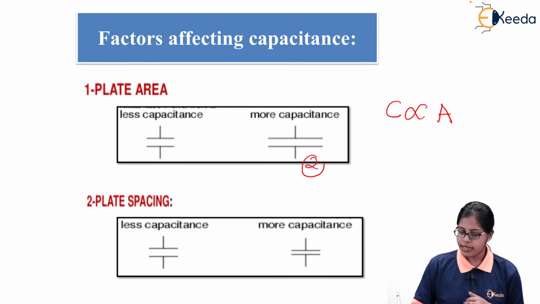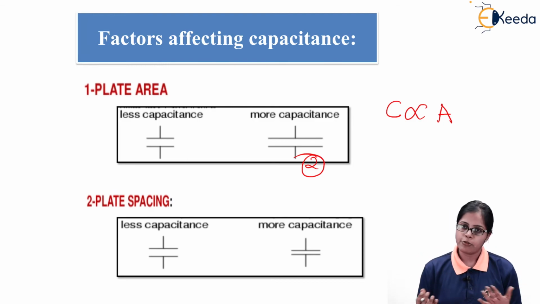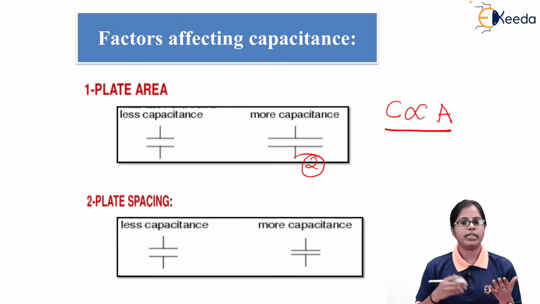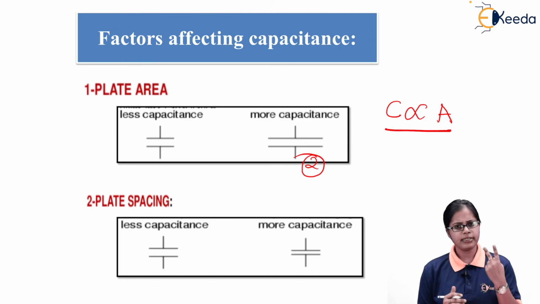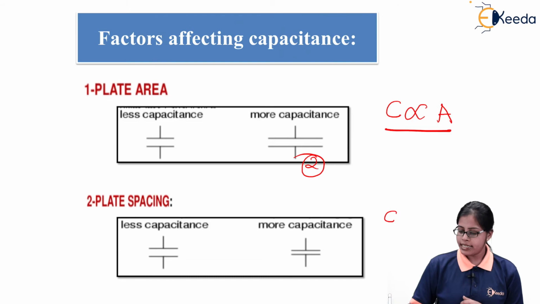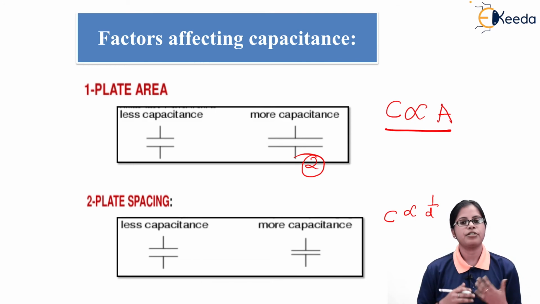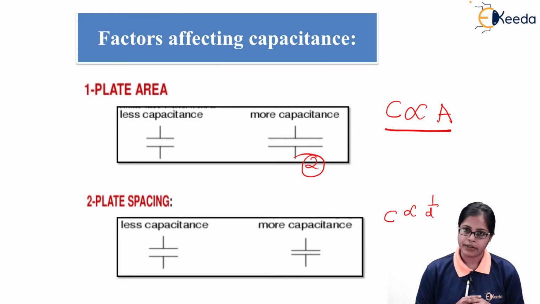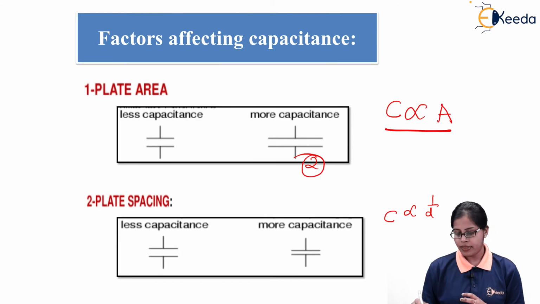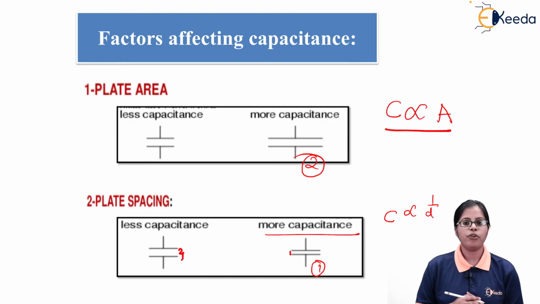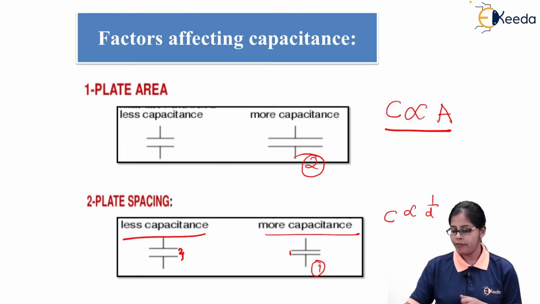And in the second case, as you can see, the area of the plate is more, so it will lead to more capacitance because of the direct proportionality between the two parameters. Secondly, C is inversely proportional to D. That is, we say that the capacitance of a parallel plate capacitor is inversely proportional to the gap between the plates. That means if the gap is less, the capacitance is going to be more, as you can see in this diagram. As the gap between the plates is less, there is more capacitance. As the gap is more, it leads to less capacitance.